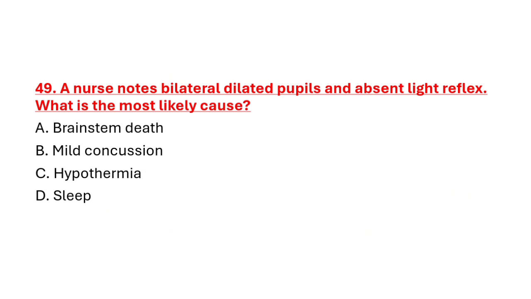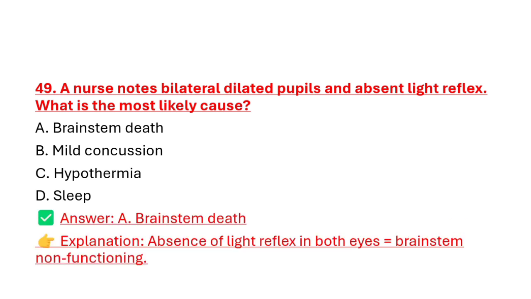Question number 49. A nurse notes bilateral dilated pupils and absent light reflexes. What is the most likely cause? Option A. Brainstem death. Option B. Mild concussion. Option C. Hypothermia. Option D. Sleep. Correct answer is option A. Brainstem death. Absence of light reflex in both eyes shows the brainstem is not functioning.